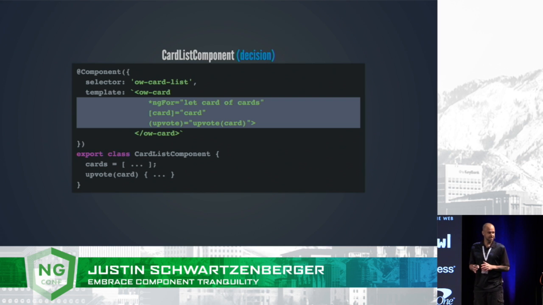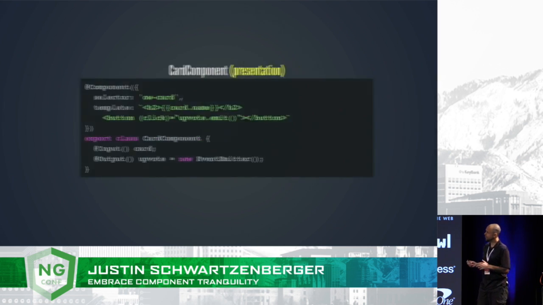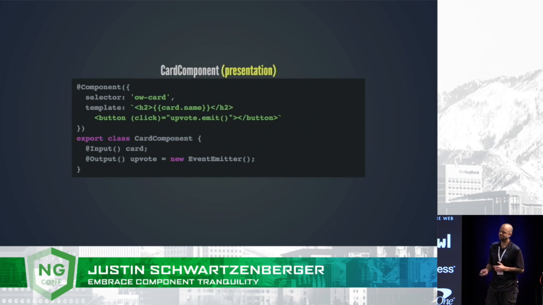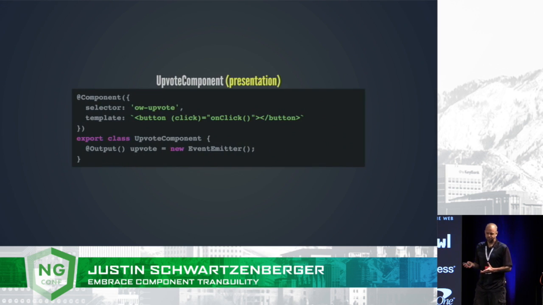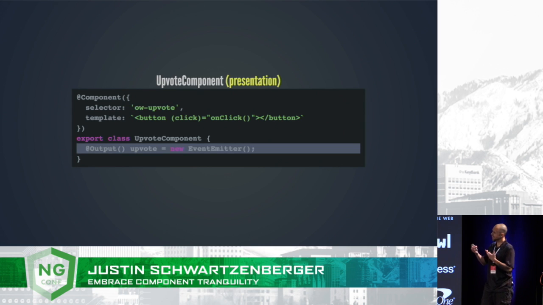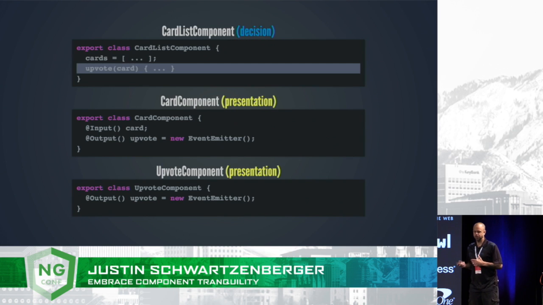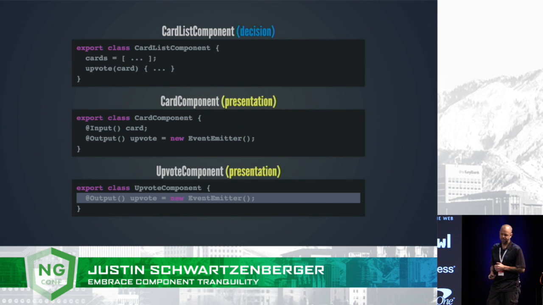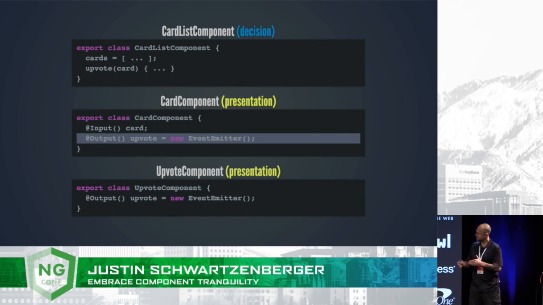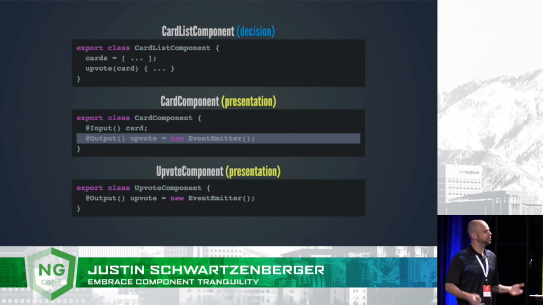But what happens when the day comes, and it will, that we go into our card component and we decide, you know, we could really benefit from making a component out of that upvote button. Well, our new upvote button component is going to need an output on it to broker up that action, right? But now we've added another component to our component tree. And our list component is still the one responsible for making the decision to upvote a card. So now we've got to wire up our card component to our new upvote component's output. And we still need to wire up the list component to the card component's output. And all of that output there in the middle in that card component is only there for pass-through purposes. And the more that we tree this thing out, the more of that chaining we end up needing to do.